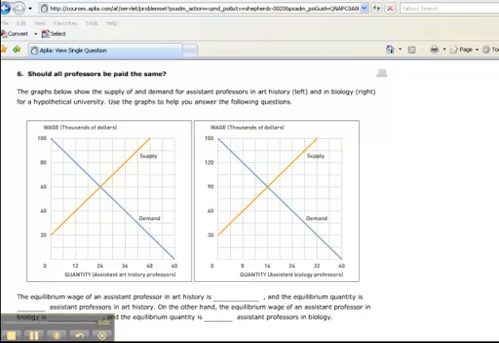Question number 6 from chapter 4. And the question is asked, should all professors be paid the same? So we're given two different graphs. The one on the left shows the supply of and demand for assistant professors in art history, and the graph on the right shows the supply of and demand for assistant professors in biology, and these are both at a hypothetical university. So we're supposed to use these graphs to answer some questions.